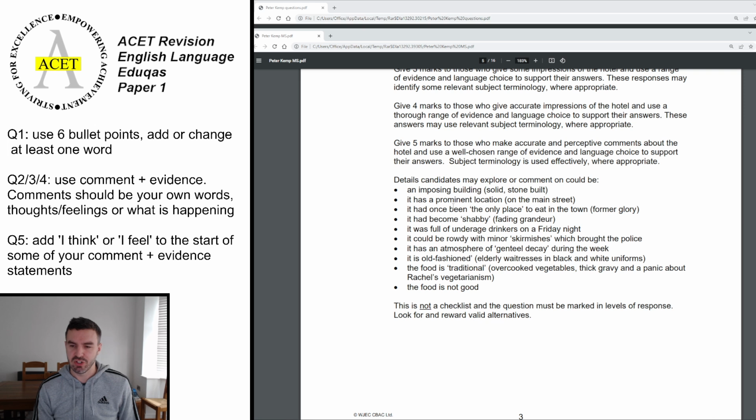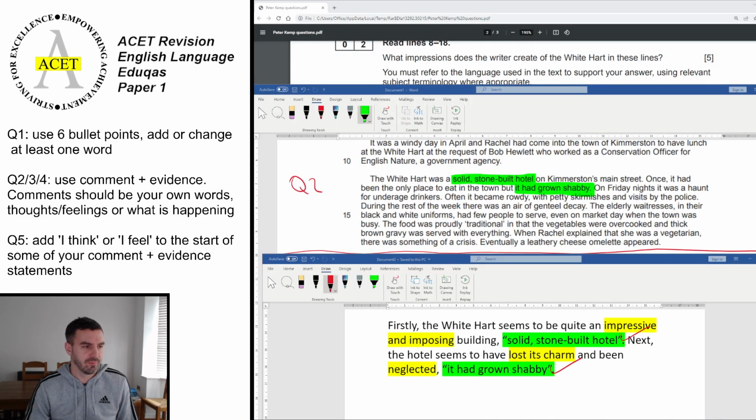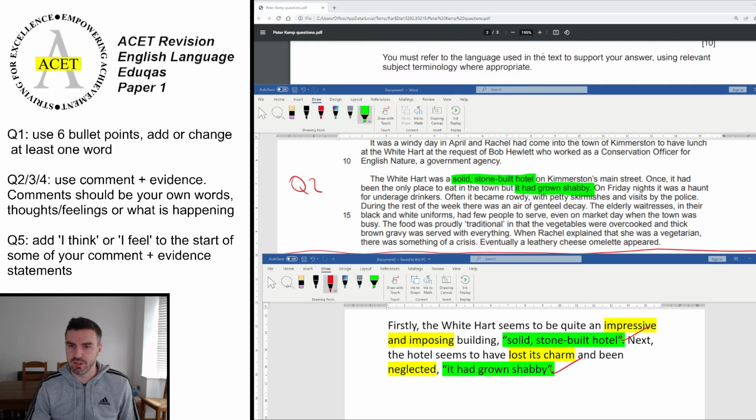The food is very traditional, vegetables, thick gravy, panic about the vegetarianism because they think they haven't got anything to give her. Anything like that is all coming under the same bullet point. Or the food is just not good. Okay, this place has lost its ability to keep up with the market a little bit. Okay, so then we move that one over there and let's go on to question 3.